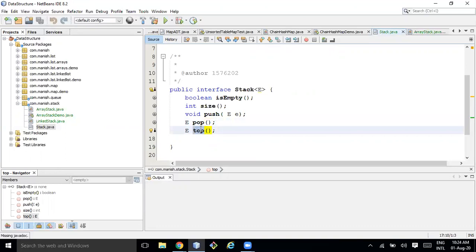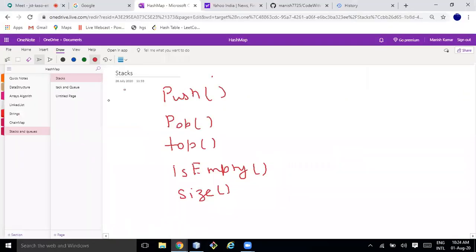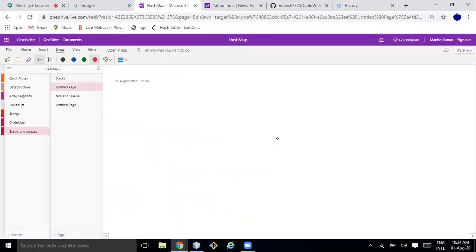But now the question arises how we can implement it. So we are implementing the stack interface. Let's first have some understanding about the implementation of a stack.